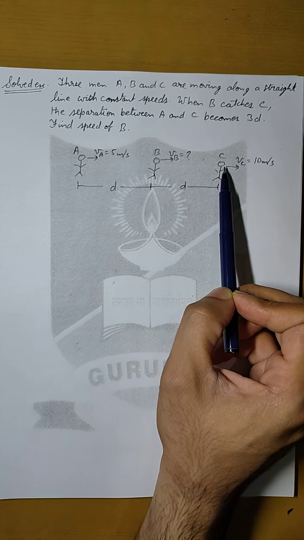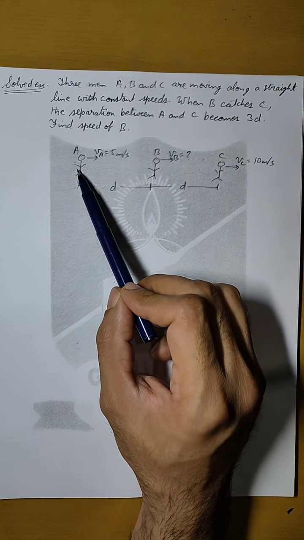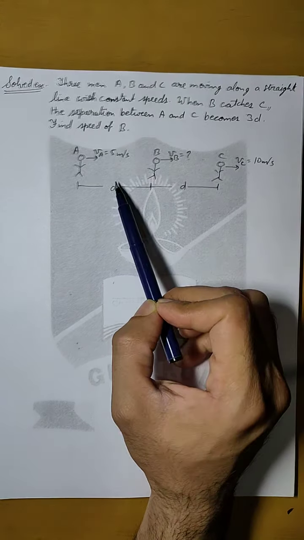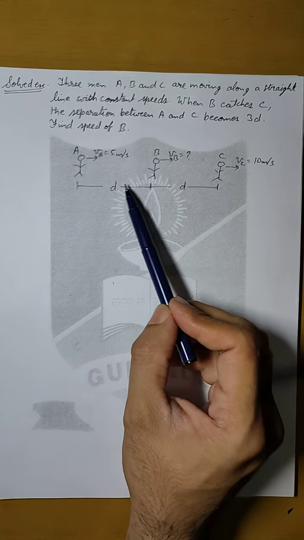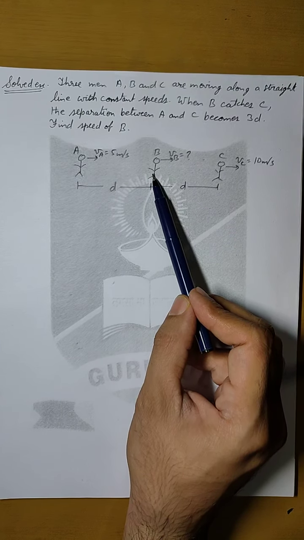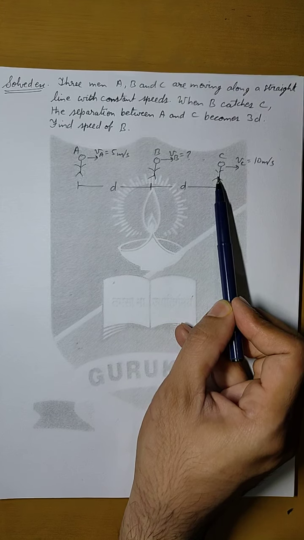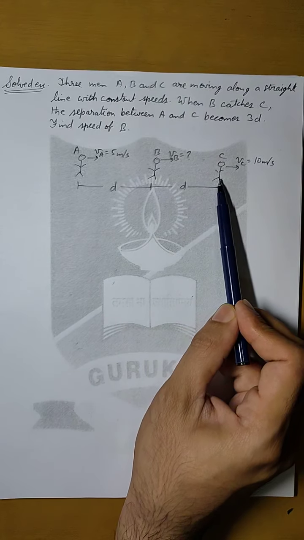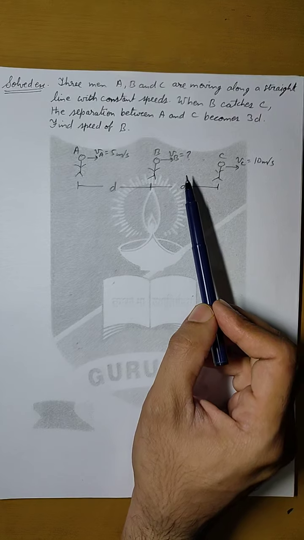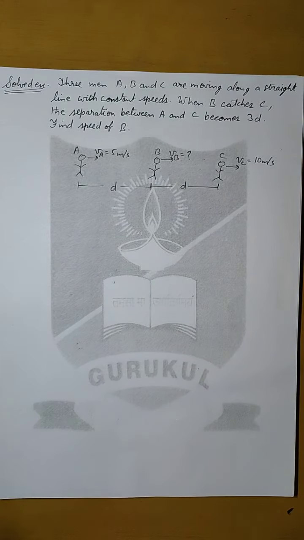When B is catching C, the separation between A and C becomes 3D. Earlier the separation between the three of them is D, but when B is catching C, at that time the separation between A and C becomes equal to 3D. And we have to find the speed of B.